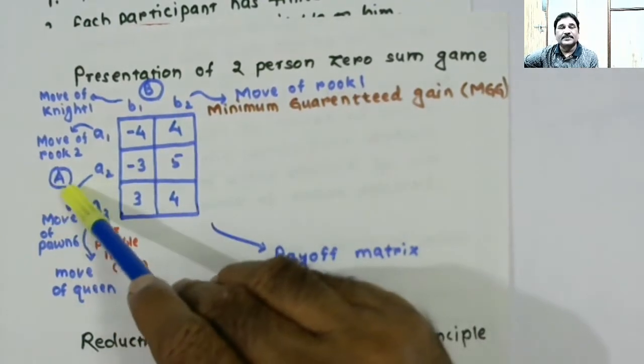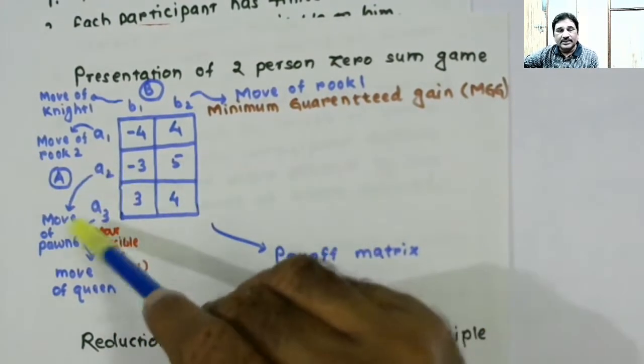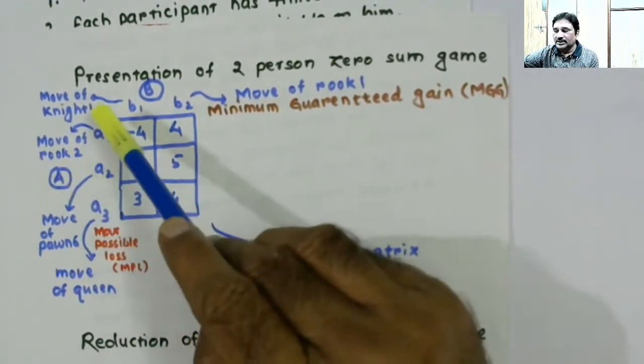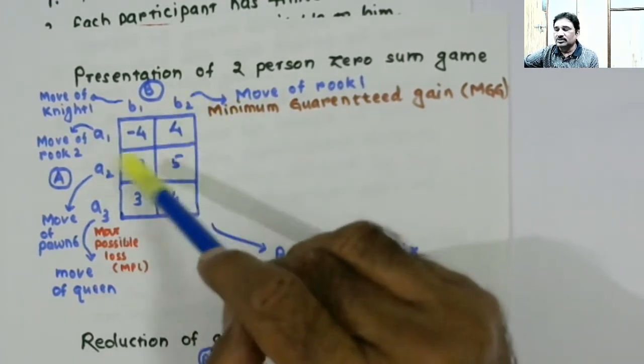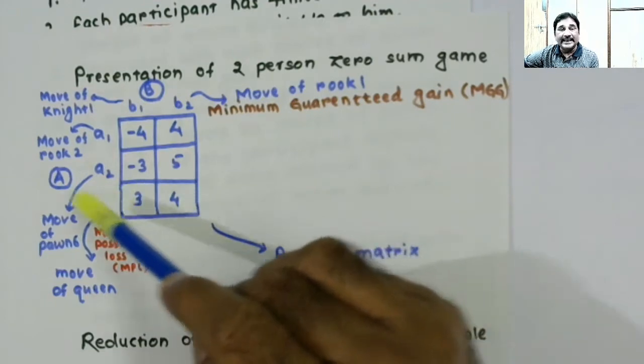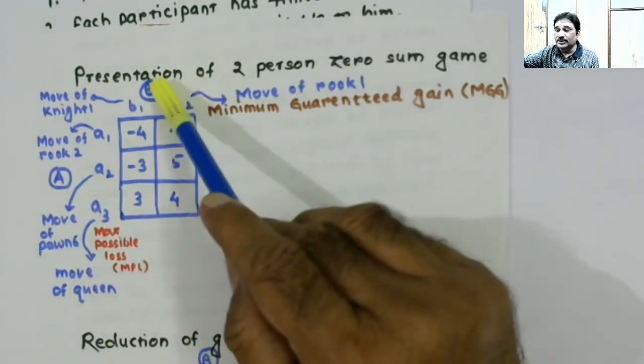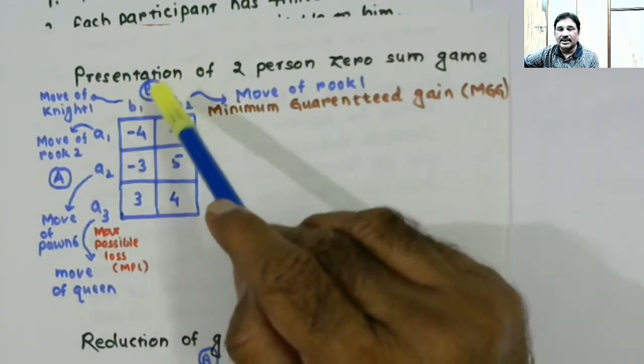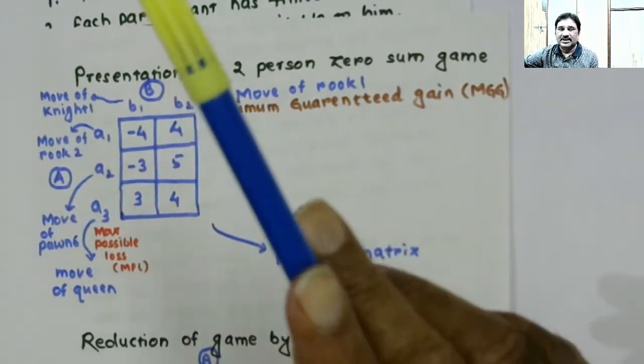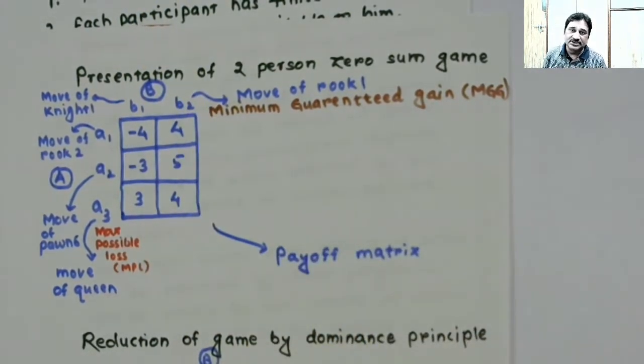So this is your position, and you are going to win. So this matrix shows gains from the point of view of player A, and losses from the point of view of player B. That is a very interesting presentation of the game, and the matrix is called the payoff matrix. I hope you have understood how to read the game.